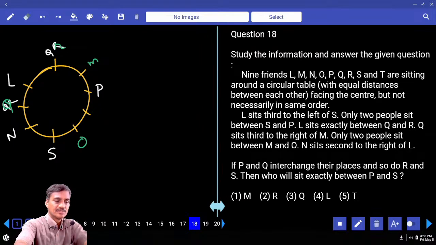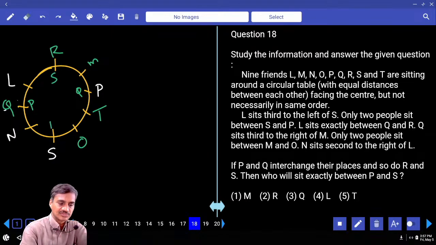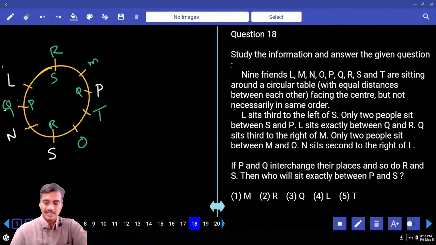Yes, one minute. Now P and Q. Here R is the person, and here it is Q. Now P and Q interchange their places, so P and Q are coming to these 2 places. Then R and S: S is here and R is here. Then who will sit exactly between P and S? That person is L. That is the answer for question number 18.